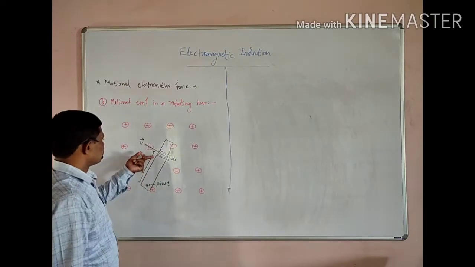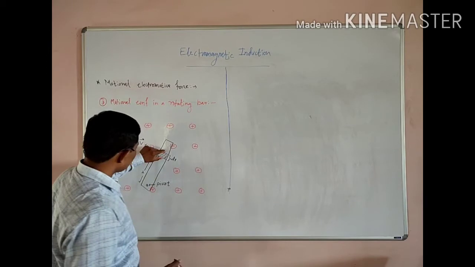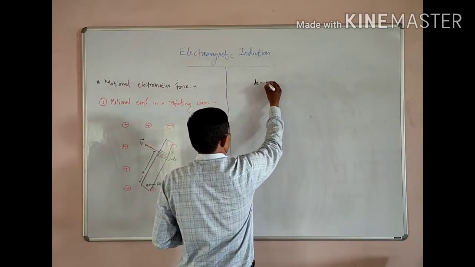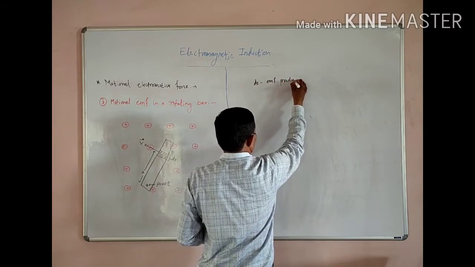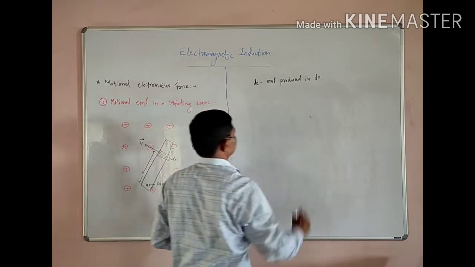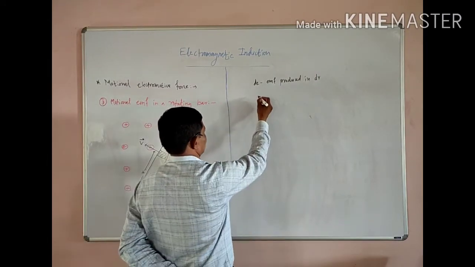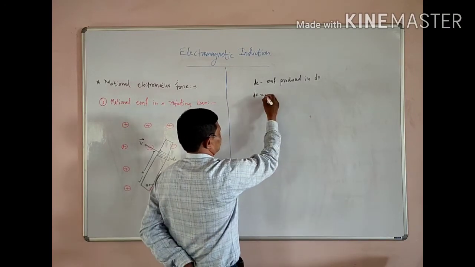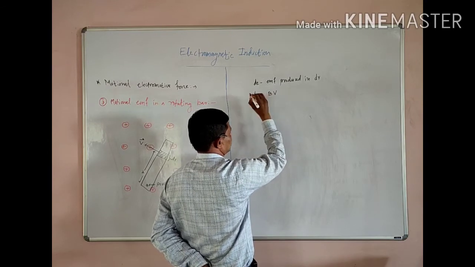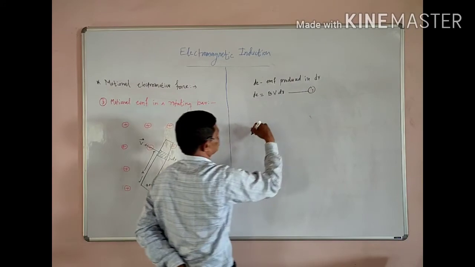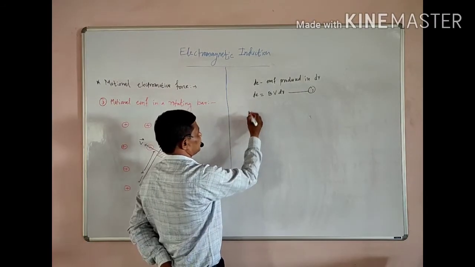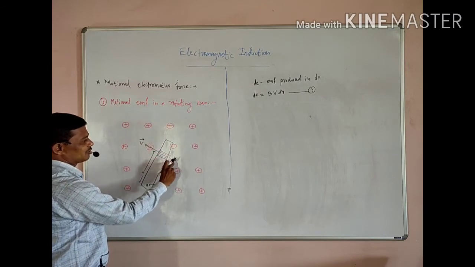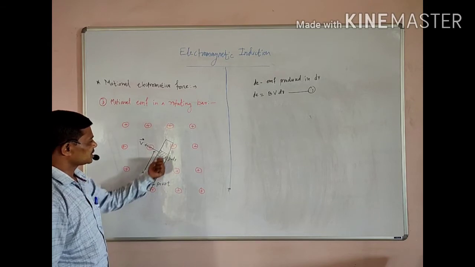So we have the EMF induced inside this small segment, let dE be the EMF produced in the small segment dr. Then we know that this is a sliding bar, and this small amount of EMF dE is equal to magnetic induction B, its velocity V, into dr. Suppose this is equation first: dE equals BV dr. If I want to find the total EMF due to this rod, I can divide this rod into a number of segments of length dr and take the collective EMF on all these segments.